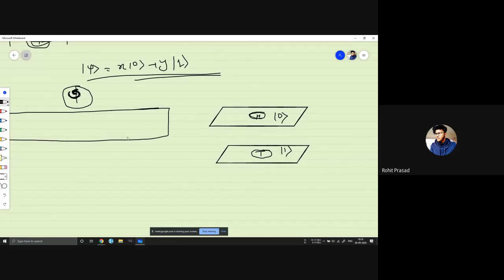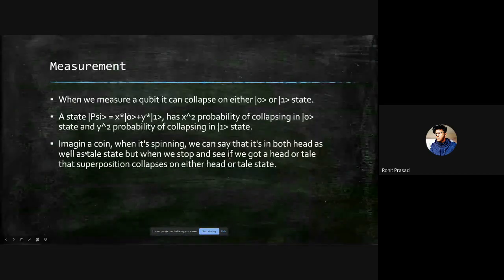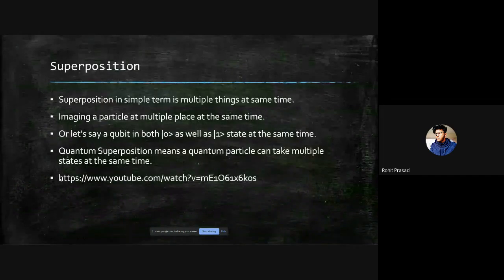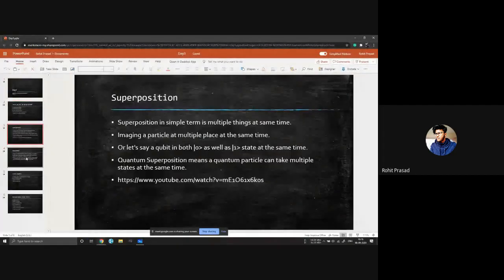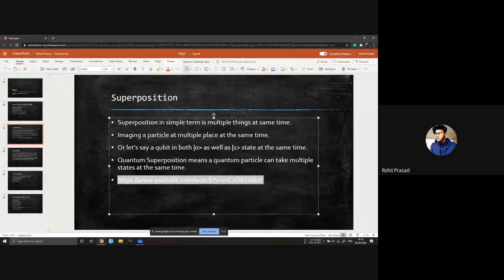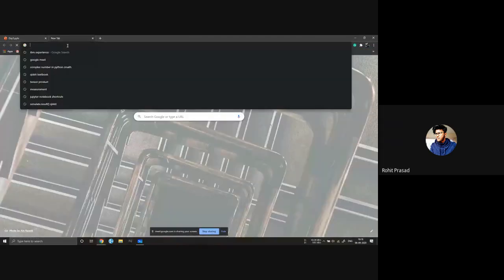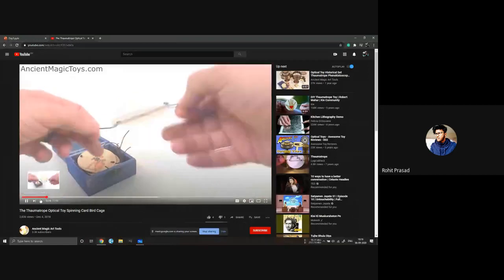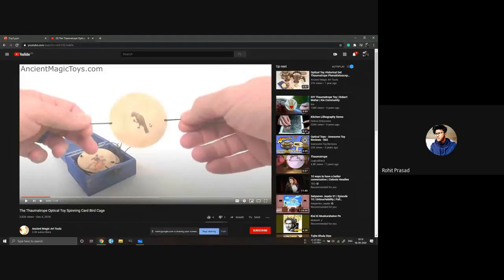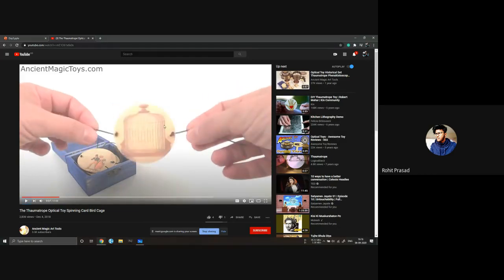For superposition, I had a video of this that had a beautiful representation. Let's assume this as a qubit. The bird is one state, and the case is your zero state.